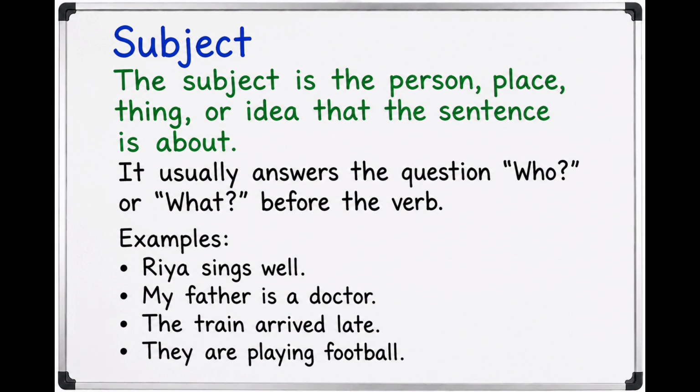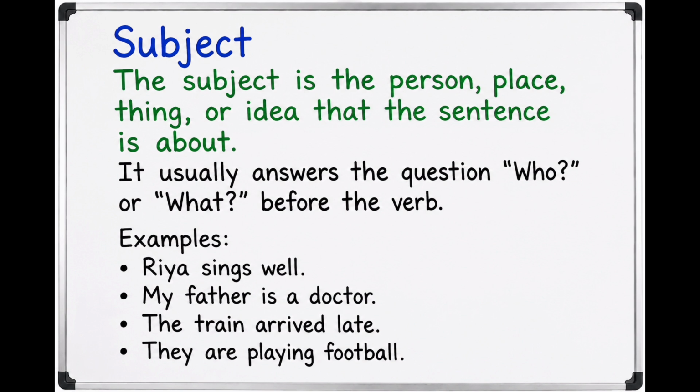Let's see a few examples. Ria sings well. Here, sings is the verb. Now ask the question, who sings? The answer is Ria. So, Ria is the subject. My father is a doctor. Ask who before the verb is. Who is a doctor? The answer is my father. And that is the subject of the sentence.